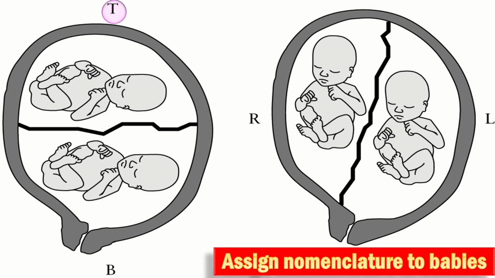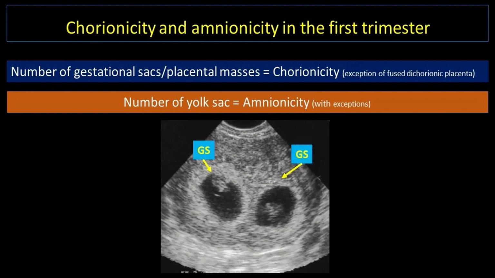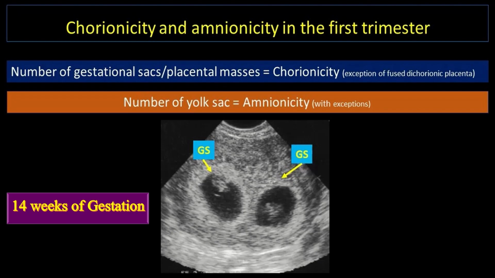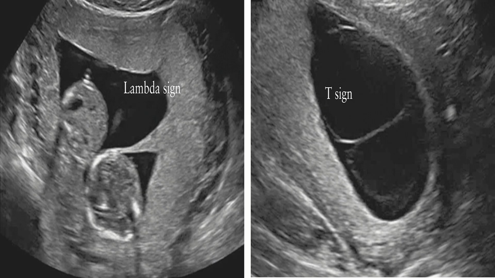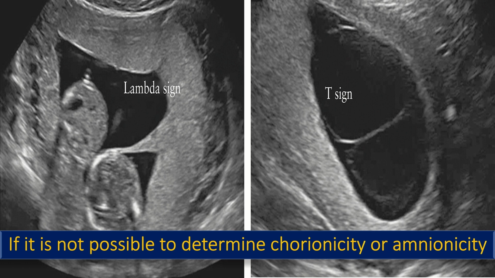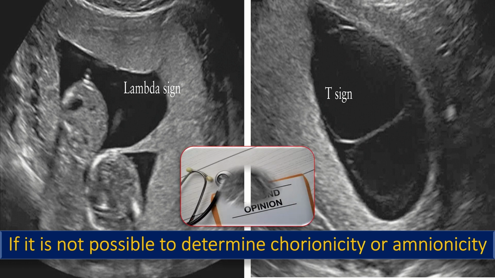If a woman with a twins or triplet pregnancy presents after 14 weeks, determine chorionicity and amnionicity at the earliest opportunity by ultrasound. If it is not possible to determine the chorionicity or amnionicity by ultrasound at the time of detecting the twins or triplet pregnancy, seek a second opinion from a senior sonographer or refer the woman to a healthcare professional who is competent in determining the chorionicity and amnionicity by ultrasound scan as soon as possible.